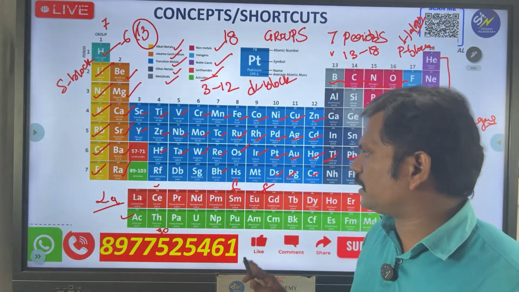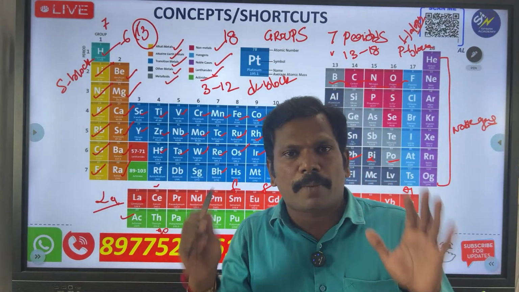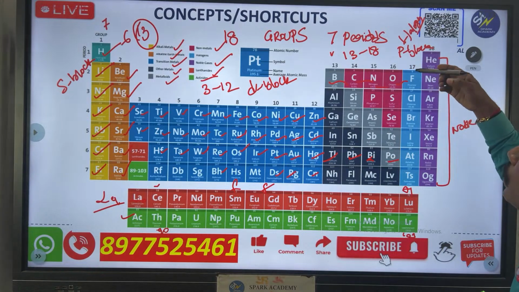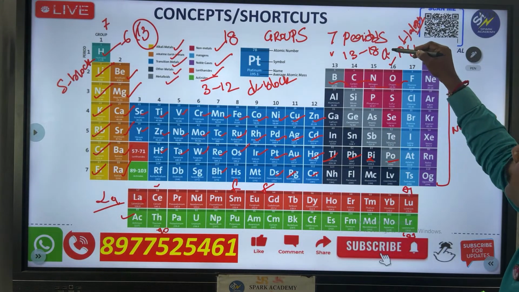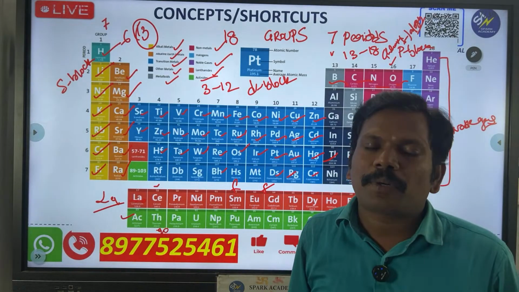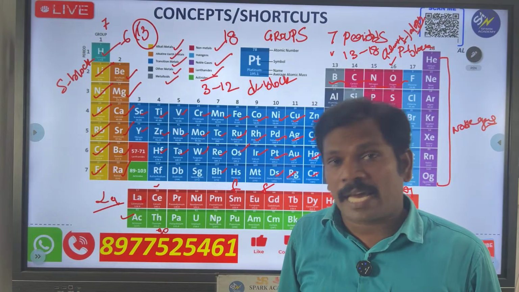So then go for this, the general classification of the periodic table. If it is in your mind, it is very easy. See that, and also this is called chalcogens. The 16th group is also called chalcogen. Why I am telling this name: sometimes they ask about the chalcogens, sometimes about halogens.